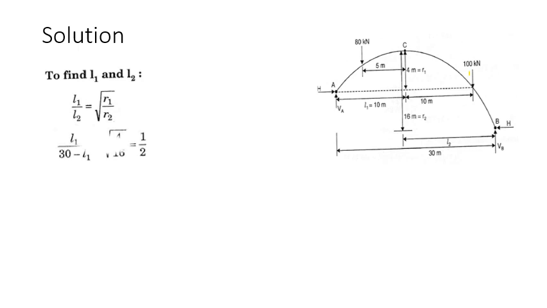Here, don't forget the total span is given as 30. So L2 we can write as 30 minus L1. Then you get the equation 2L1 is equal to 30 minus L1. Then L1 is equal to 10 meter. Okay.